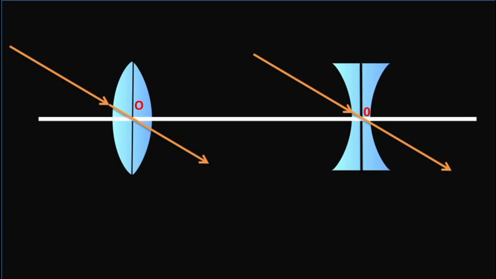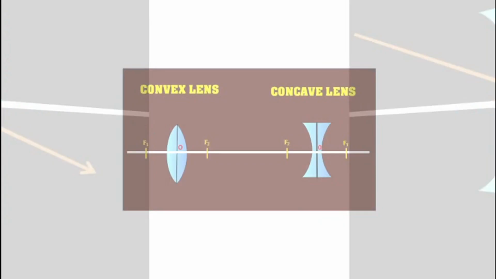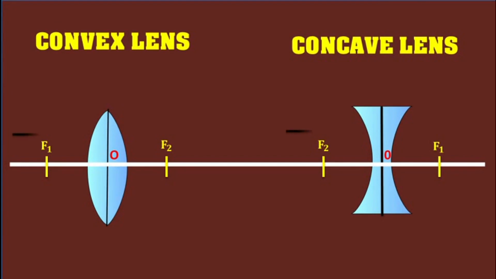Number 2. A ray of light incident parallel to the principal axis of the lens, after refraction passes through the second focus f2 in a convex lens, or appears to come from the second focus f2 in a concave lens, as shown in the figure.